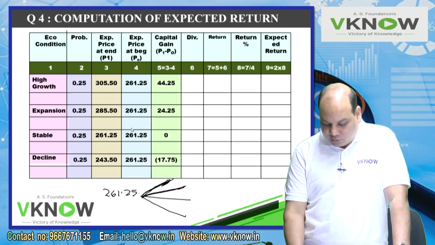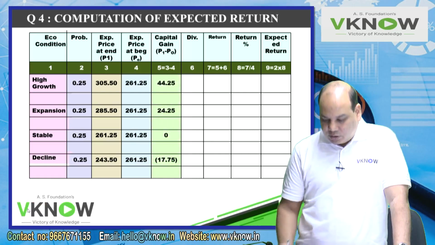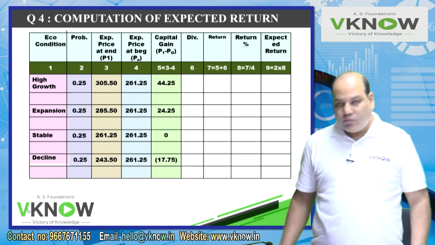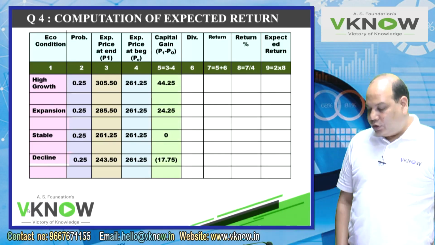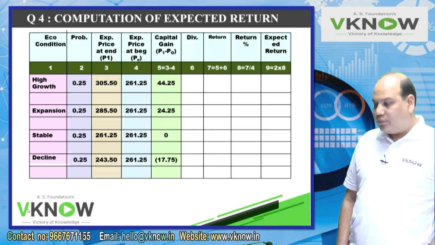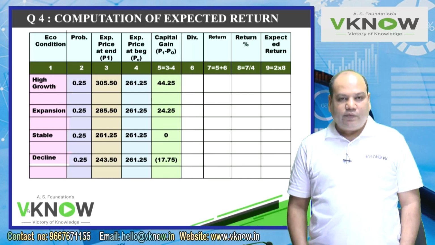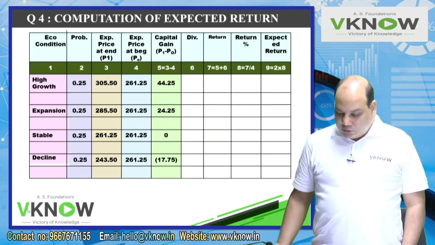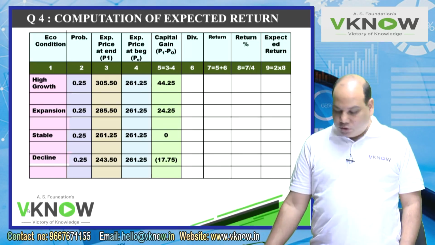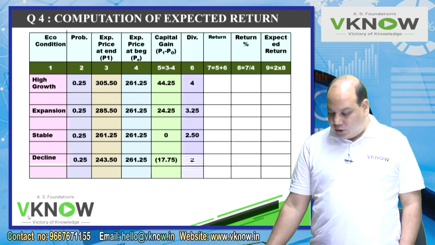Capital gain. Calculate yourself, easy. 44.25, 24.25, 0, negative 17.75. Dividend is given in the last column. Then add the two.